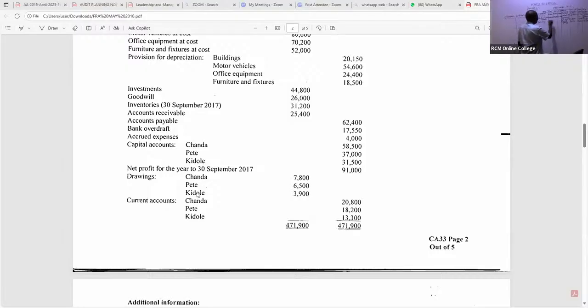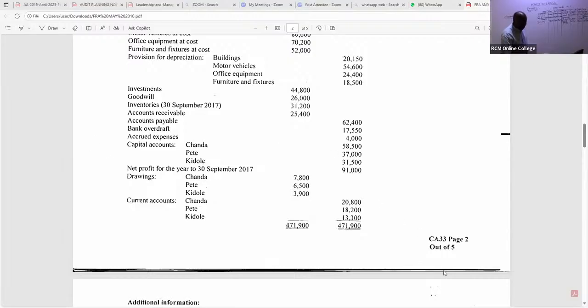I can see my good students here, the second partner is 6,500. And then I can very comfortably see in this case here that this other one is 3,900. Great. Good.